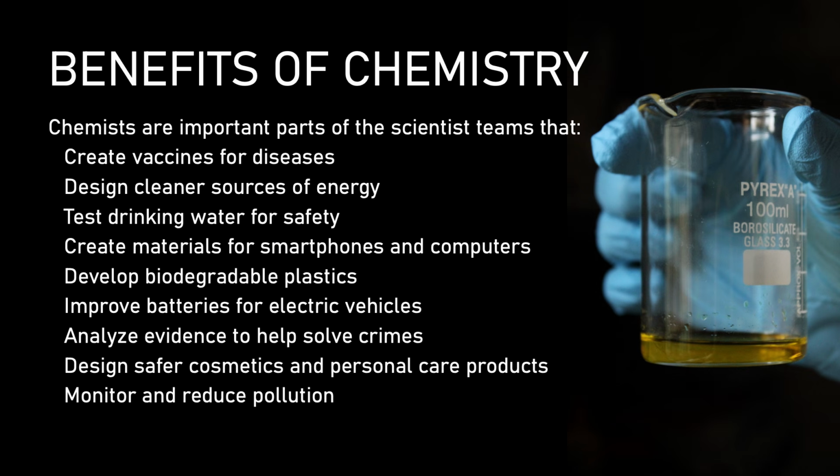So chemistry has a huge impact on our everyday lives, even when we don't really realize it. Chemists often work as part of a larger scientific team to solve real-world problems. And studying chemistry isn't just about learning what happens in a laboratory. It helps us understand how science can be used to improve things like health, technology, and the environment. So this is just a list of different examples of how chemistry benefits our community and our greater society.